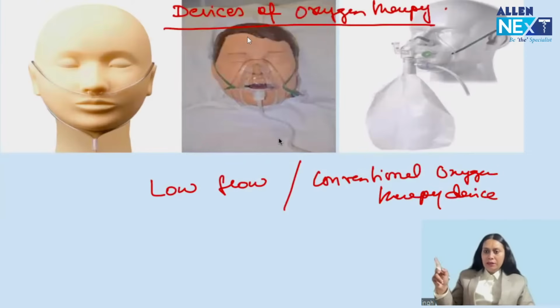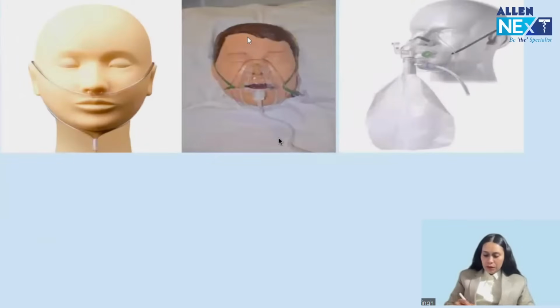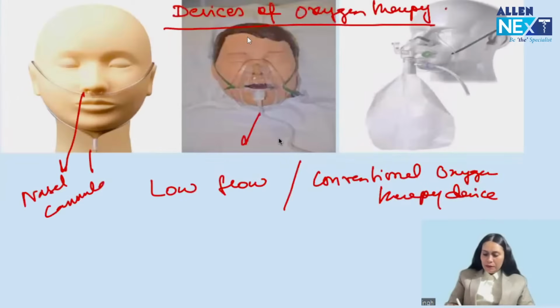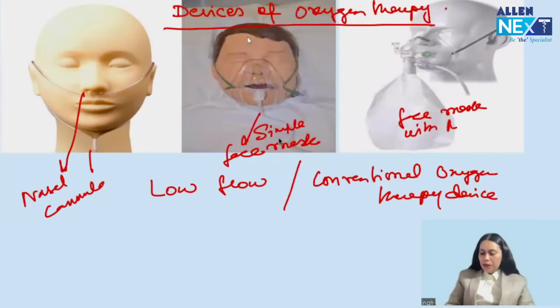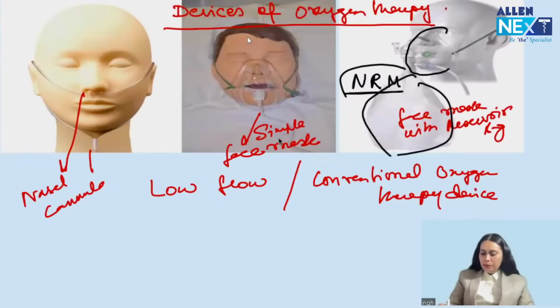In this, you have to recognize three. This is nasal cannula. This is face mask, the simple face mask. And this is your face mask with reservoir bag, or we call it NRM, non-rebreathing mask. You can see there's a face mask and there's a bag, non-rebreathing mask.